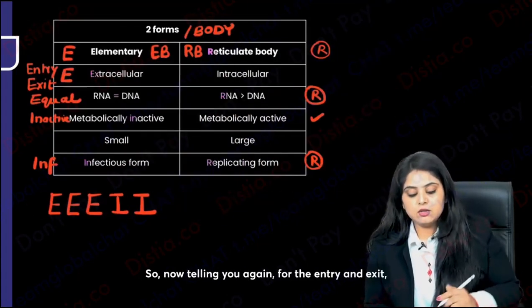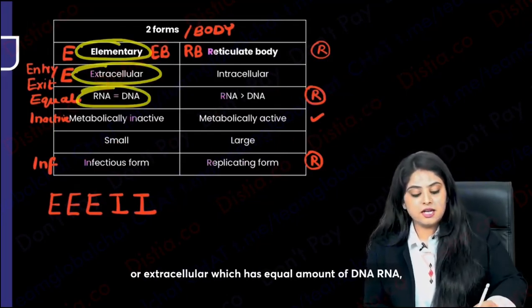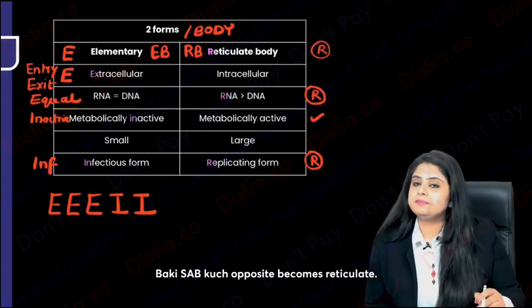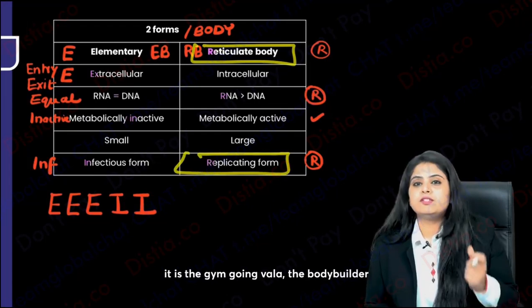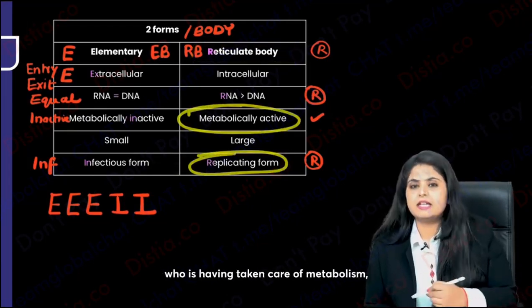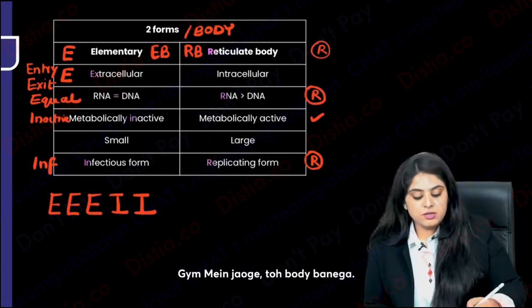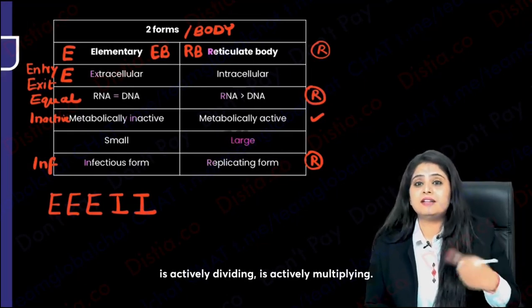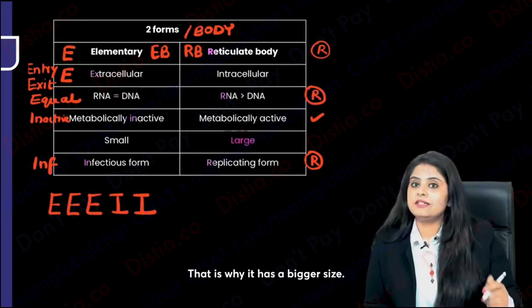Reticulate body. So now telling you again, for the entry and the exit or extracellular, which has equal amount of DNA, RNA, it is the infectious and the inactive form. Everything else becomes opposite in the reticulate. So I can say the reticulate body is the replicative form. It is the gym going one, the bodybuilder kind of a person who is doing all the work, who is taking care of metabolism, who is replicating. That is why the size is more. If you go to the gym, you will build a body, right? So that is why the reticulate body is actively dividing, actively multiplying, actively metabolically active. That is why it has a bigger size.